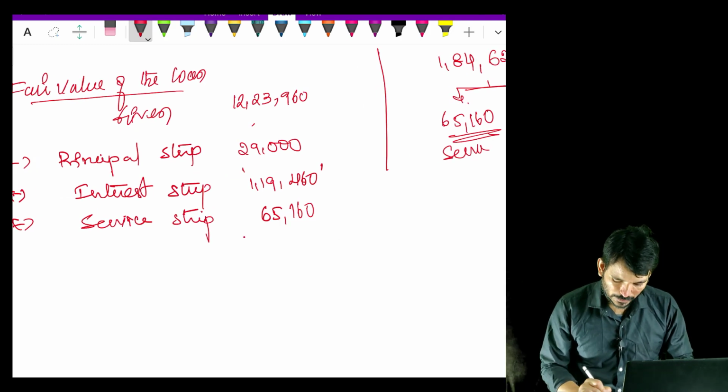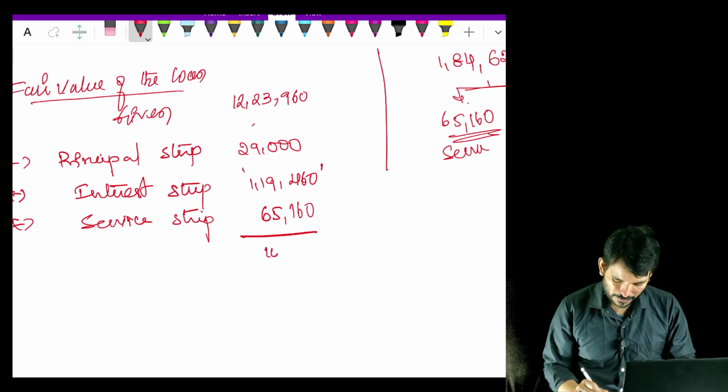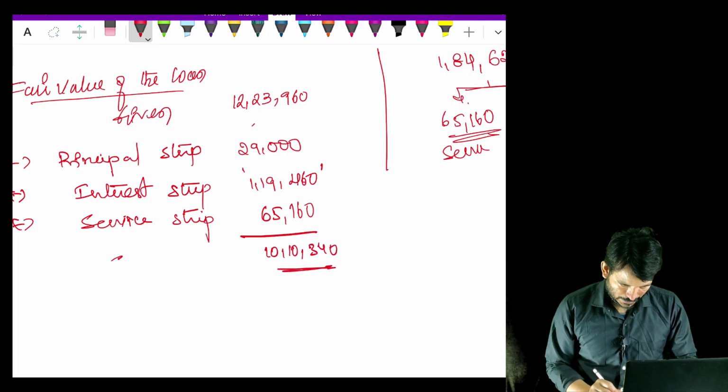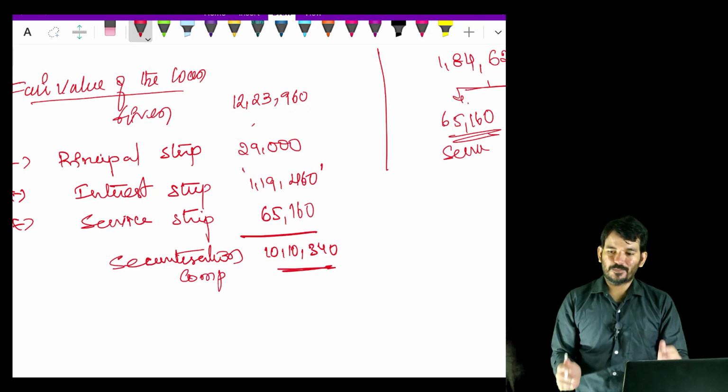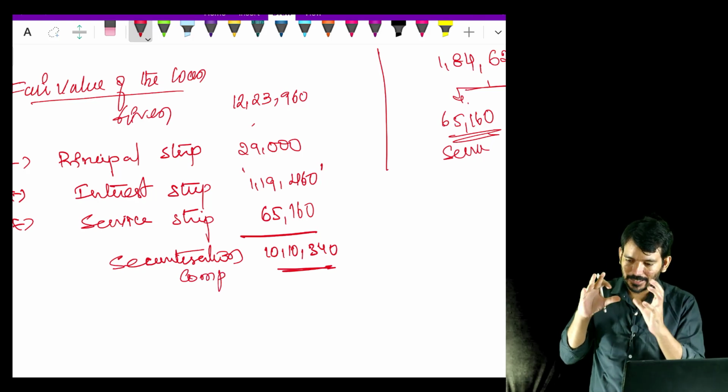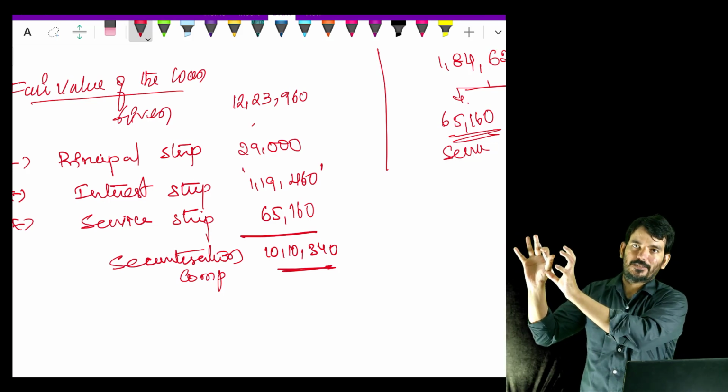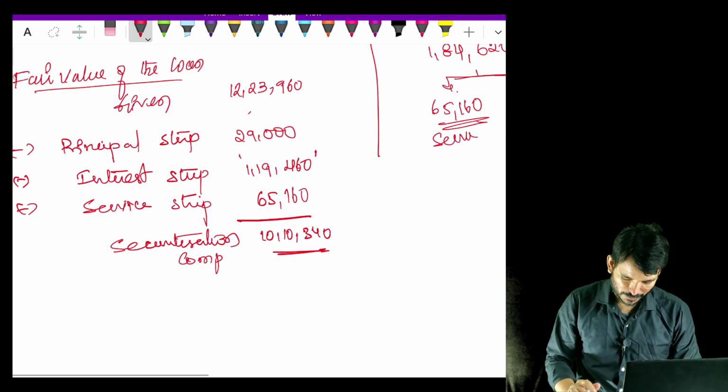So once I deduct all these things, I have a calculation, so I am not wasting that time. 10,10,340 is the securitization component. Sir, what are you talking? Securitization component means the fair value of the thing and giving it to the factor. Okay, so that is the securitization component.